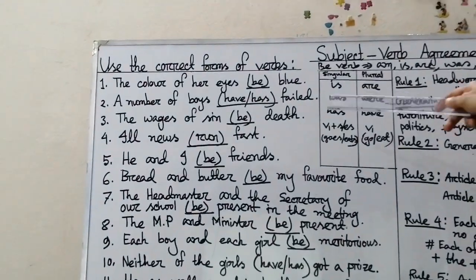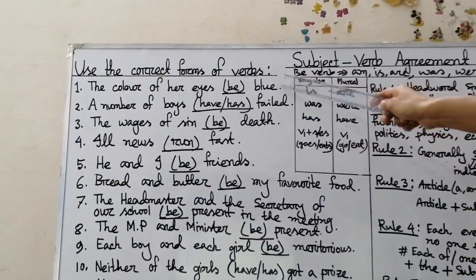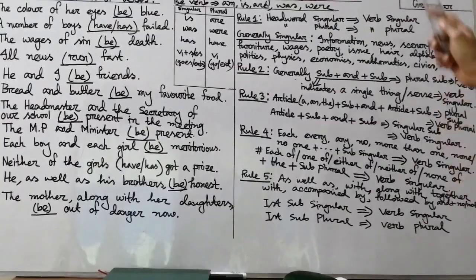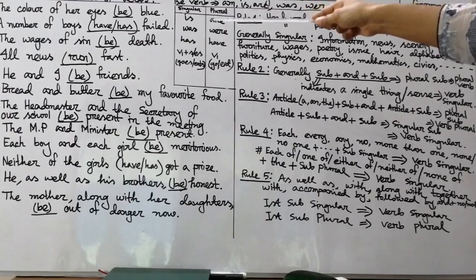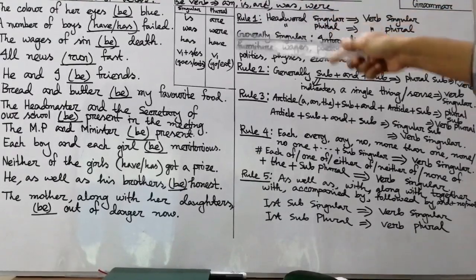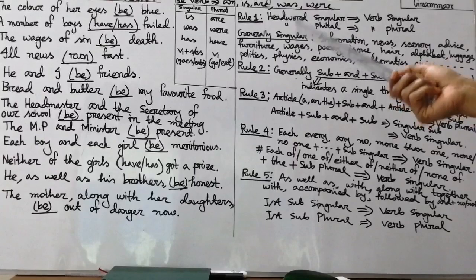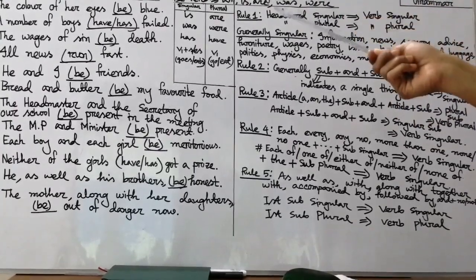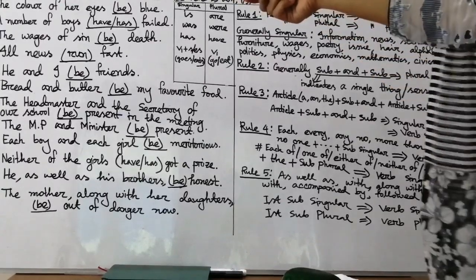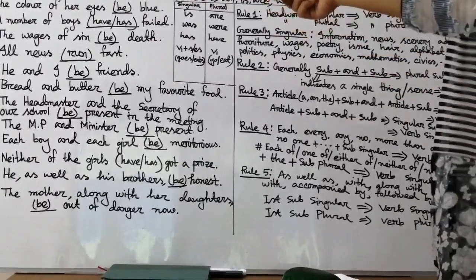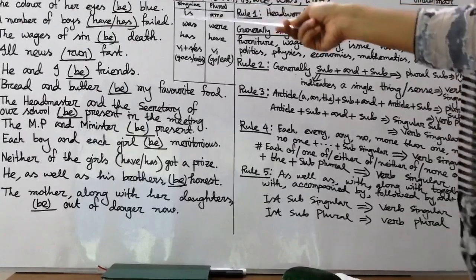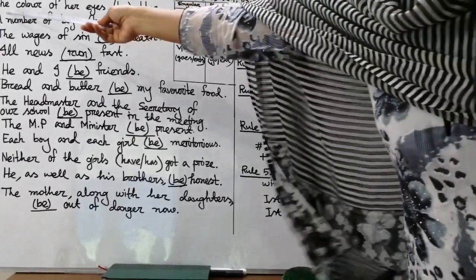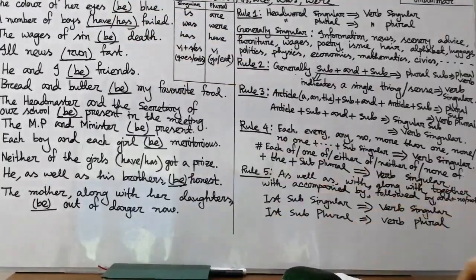Okay, my dear students, we'll solve sentence number 1 and 2. Sentence number 1: The color of her eyes be blue. Okay, then we have to find out at first who is the head word of the subject here. The color of her eyes. Here color is the head word, not eyes. The color of her eyes. The middle word of the 'and' or 'of' is always the head word in a sentence.